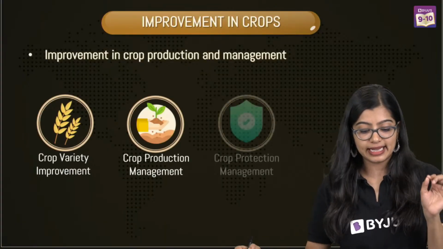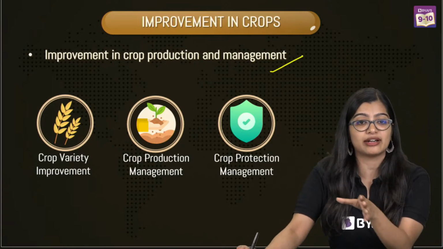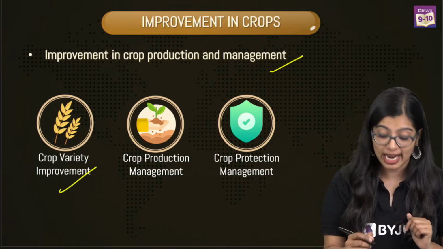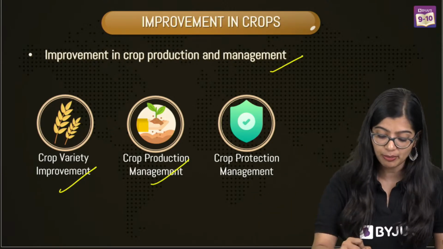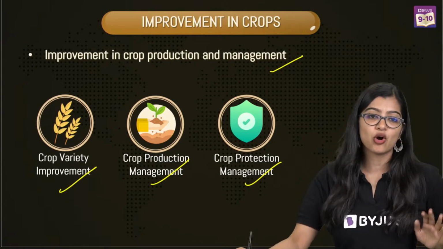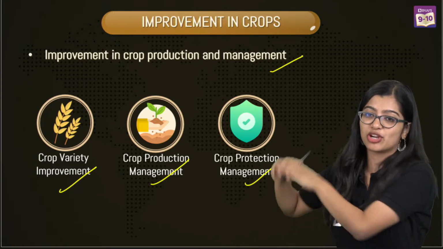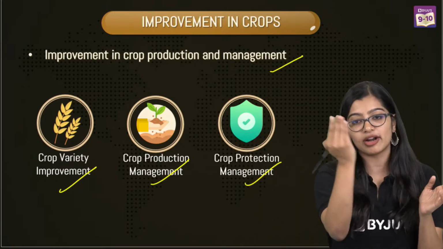Which is why we see that improvement in crop production and management can happen in three strategies or three ways: crop variety improvement, crop production improvement, and crop protection improvement. Alright? So before I go ahead, all of you have a lot of doubts, right? So I want you to ask me right now because if I get started with this, I may go on and on for some more time.